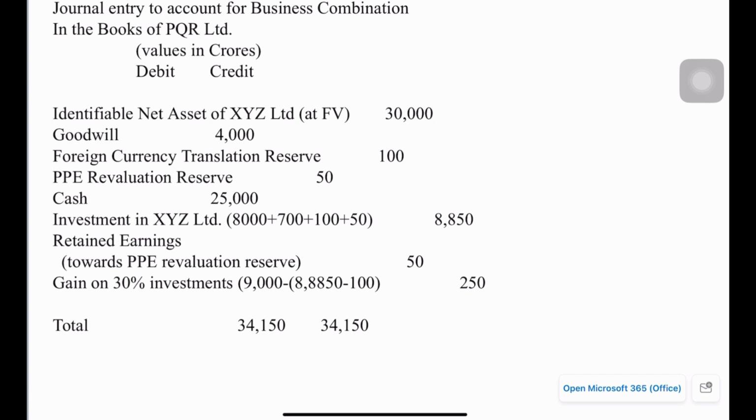So only these three would be relevant. And the 100 crore foreign currency translation reserve, which we already reversed, is not material here. So 9,000 crore minus 8,750 crore, so 250 crore is the gain that needs to be recognized. So in total, debit side 34,150 crore, and credit also 34,150 crores.